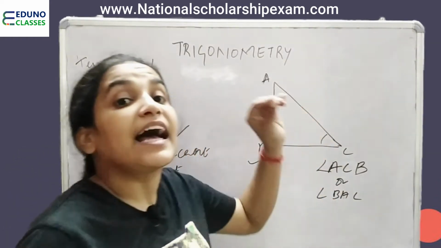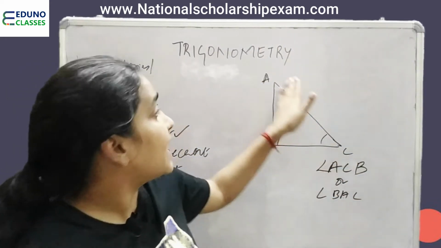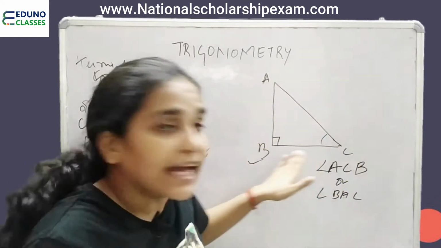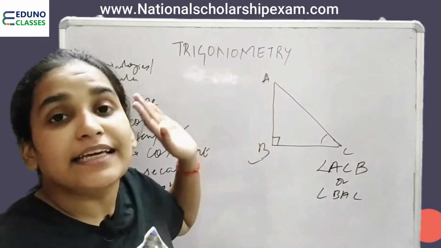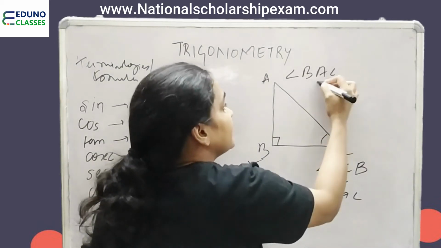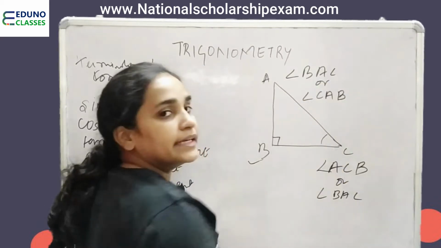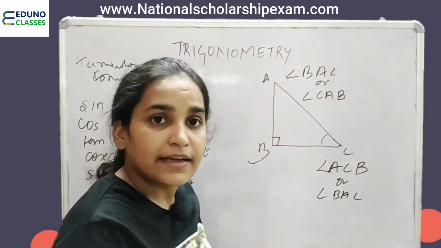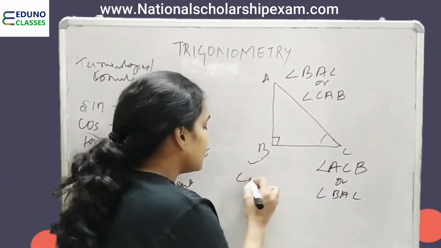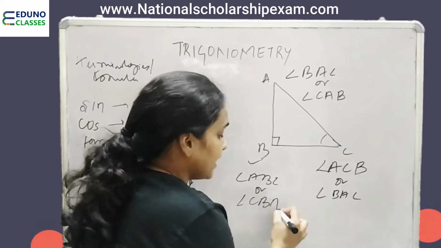This means the angle formed between the points A, C and B, or B, C and A. Similarly, this will be written as BAC or CAB. Fine. This will be written as ABC or CBA.